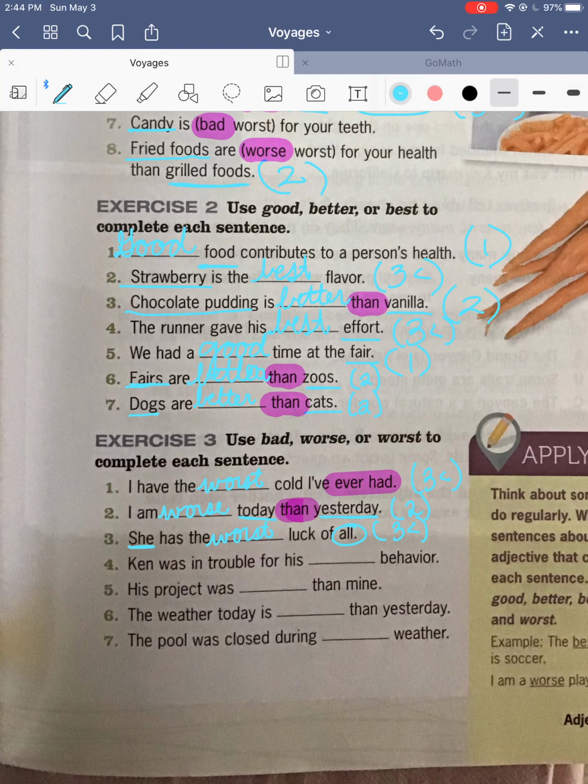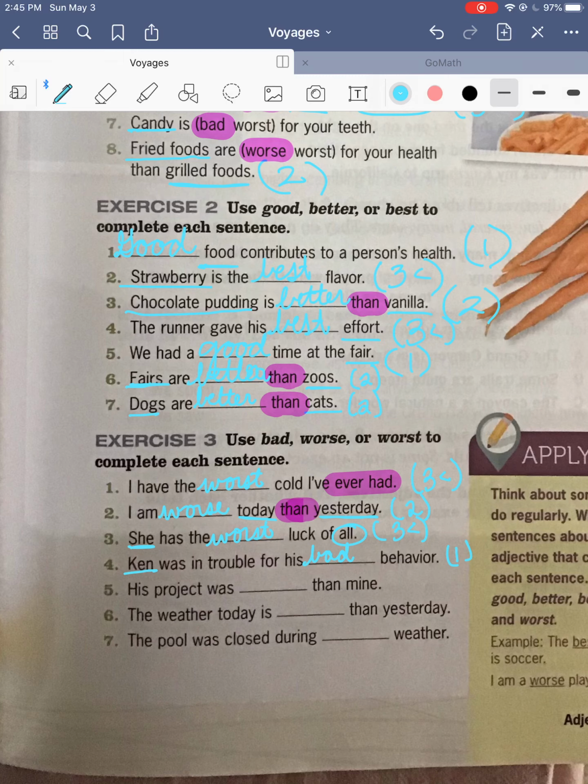Number 4, Ken was in trouble for his blank behavior. His bad behavior, his worse behavior, or his worst behavior. So we're just talking about Ken, so it's only one person. So we're going to say bad. It's really hard to write on these tiny little lines. Let's try that again. Bad.